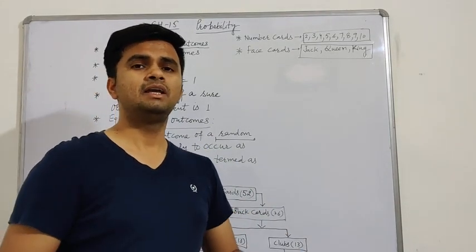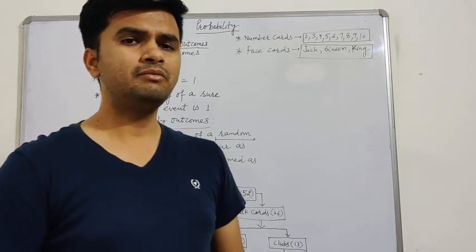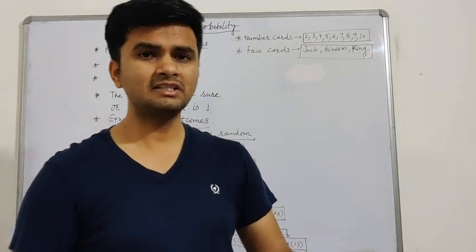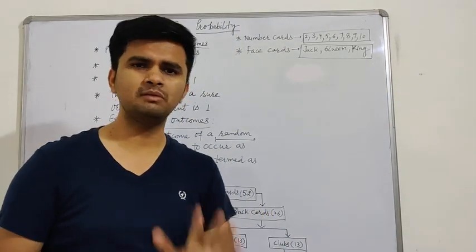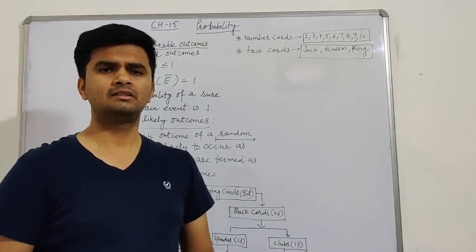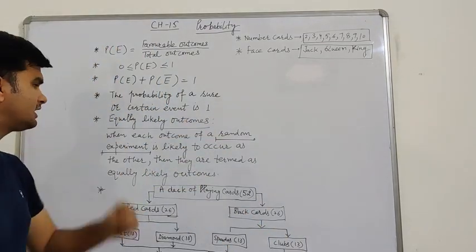For example, in science and engineering, when we do experiments in the same identical conditions, they produce almost the same result, and such kinds of experiments are called deterministic experiments.